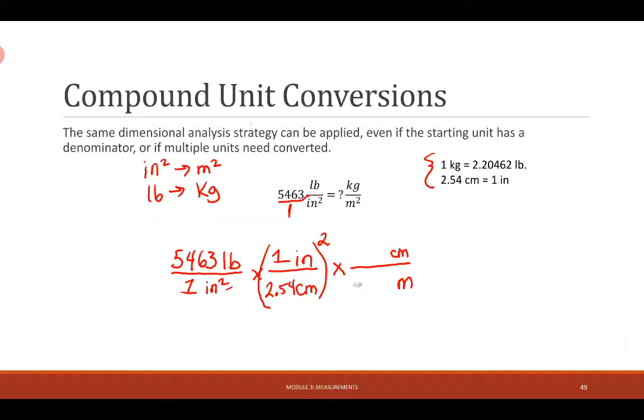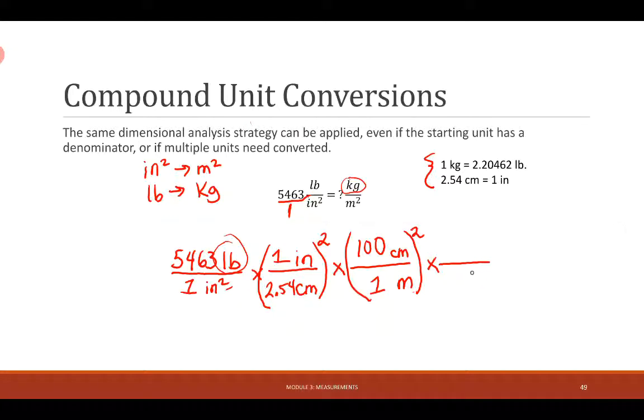So we have to make sure that we do want meters in the denominator, and so it is in the denominator. There are 100 centimeters in 1 meter, and that's not squared, and so I'm going to have to square that. And so that will get me with meters squared in the denominator, but I want to keep meters squared in the denominator. I still need to get this into kilograms though.